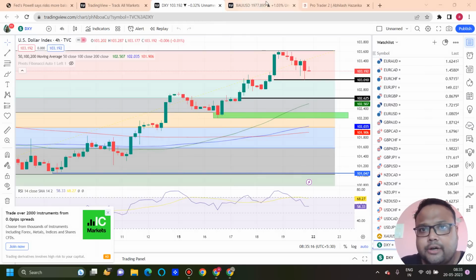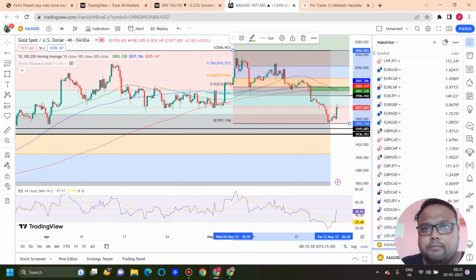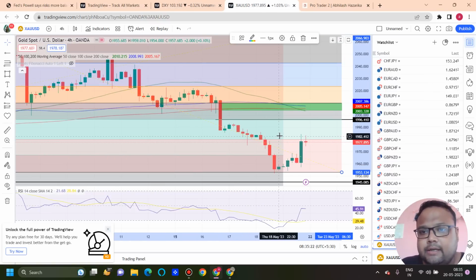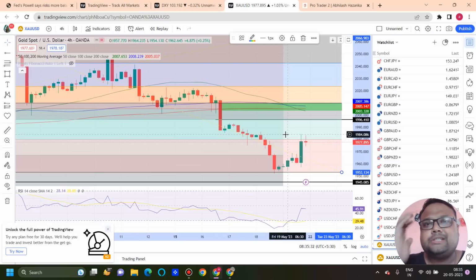Now let's talk about the chart of gold. This is the 4-hour chart of gold in front of us, and after the speech, or during the speech, gold made a high of 1984. If you have watched the market, you saw that after making a high of 1984, there was a sudden drop, and gold came down to 1974.